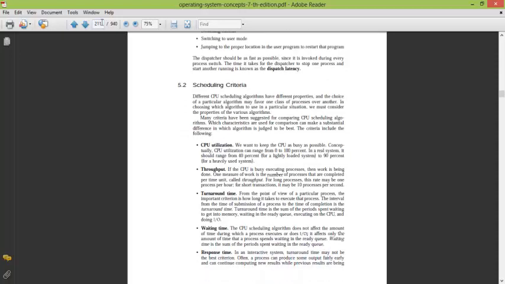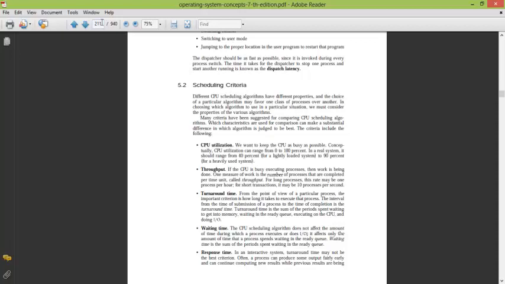The first point is CPU utilization. Our aim will be that the CPU never sits idle, and that it always has a process to execute. So we'll be choosing the best algorithm which has maximum CPU utilization. The second point is throughput.